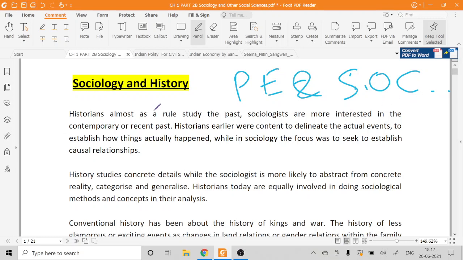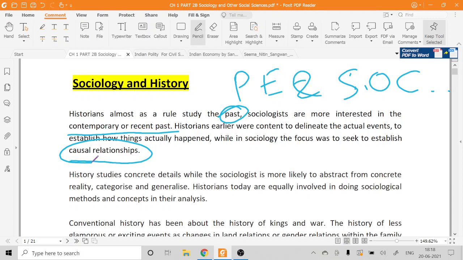Historians almost as a rule study the past, right? Because it is the job of historians to study the past. Sociologists are more interested in the contemporary or recent past. So this is the basic difference in the subject matter of sociology and history. Historians earlier were content to delineate the actual events, to establish how things actually happened, while in sociology the focus was to establish causal relationships. What does this statement mean?